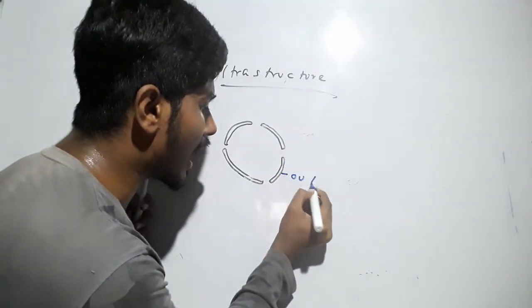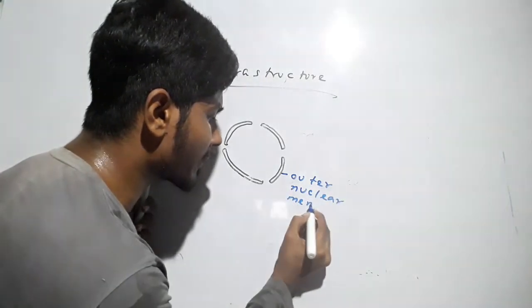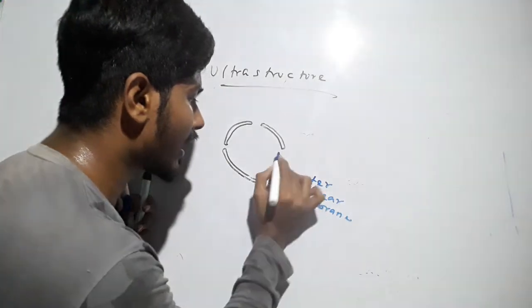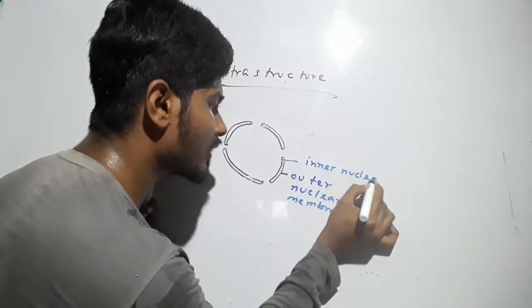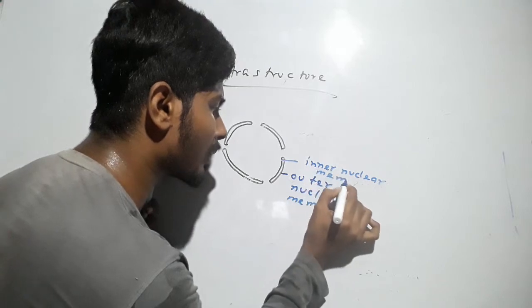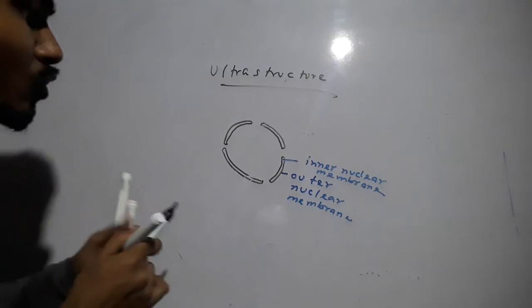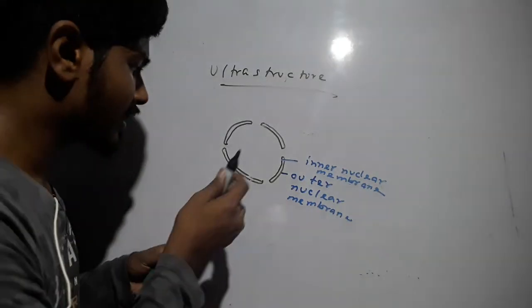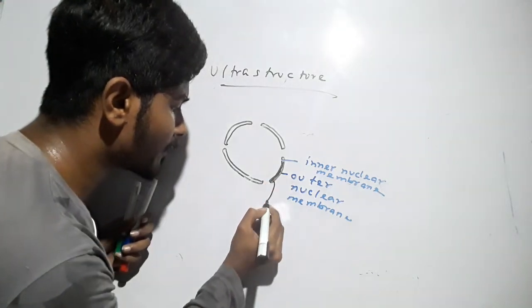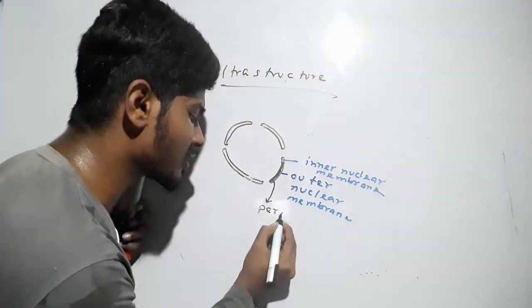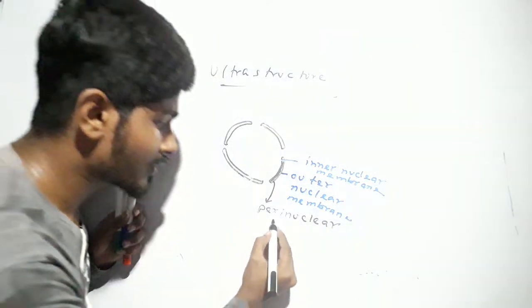This is the outer nuclear membrane, and this is the inner nuclear membrane. Now in between these two nuclear membranes there is a space. You can see this is the space which is called the perinuclear space.